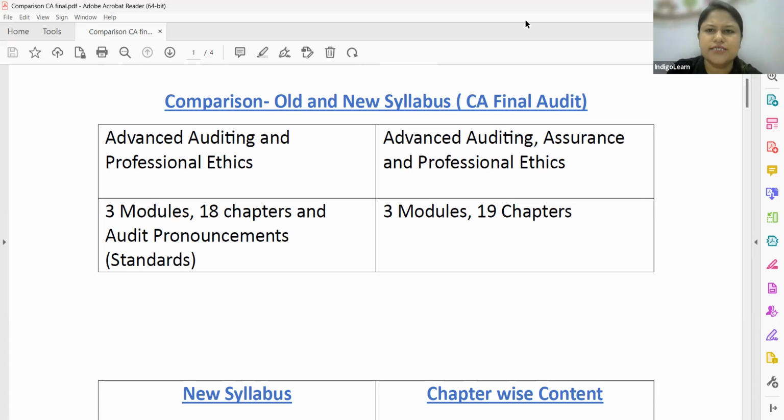So first thing is, as I told you in the beginning itself, the name of the subject is changing. Now the name of the subject will not be Advanced Auditing and Professional Ethics. It is going to be Advanced Auditing, Assurance, and Professional Ethics. Then earlier we had 3 modules. Now also they continue to be 3 modules only. Earlier it was 18 chapters. Now the overall discussion is going to be covered by 19 chapters. You can understand one additional chapter when you very clearly understand the emergency areas which were not there earlier.